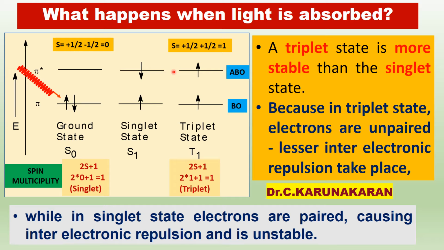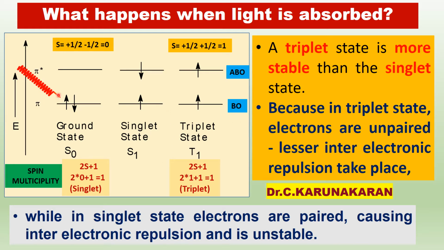Before we discuss the Jablonski diagram, we will see what happens when light is absorbed, especially ground state, triplet state. What are called ground state, singlet state, and what are called triplet state.